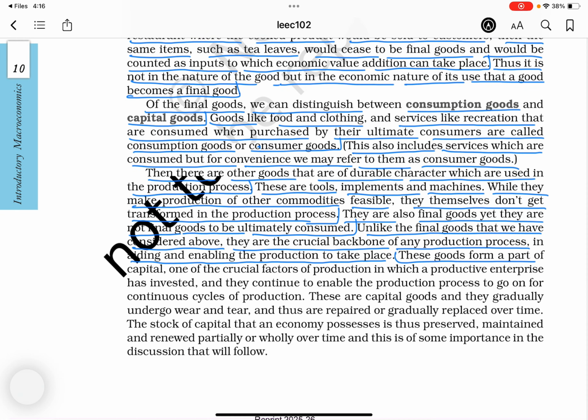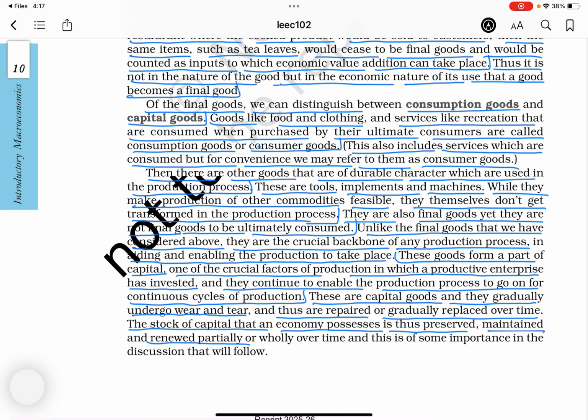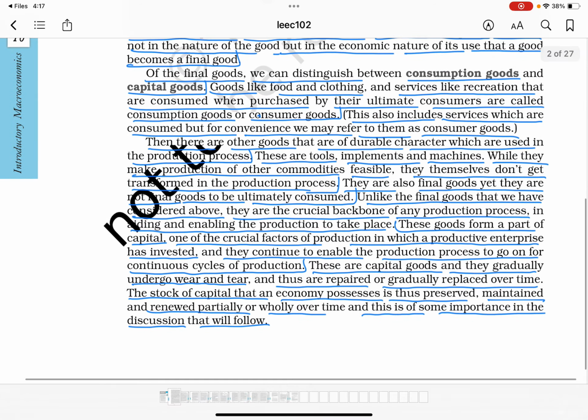These goods form a part of capital, one of the crucial factors of production in which a productive enterprise has invested, and they continue to enable the production process to go on for continuous cycles of production. These are capital goods and they gradually undergo wear and tear, and thus are repaired or gradually replaced over time. The stock of capital that an economy possesses is thus preserved, maintained, and renewed partially or wholly over time, and this is of some importance in the discussion that will follow.